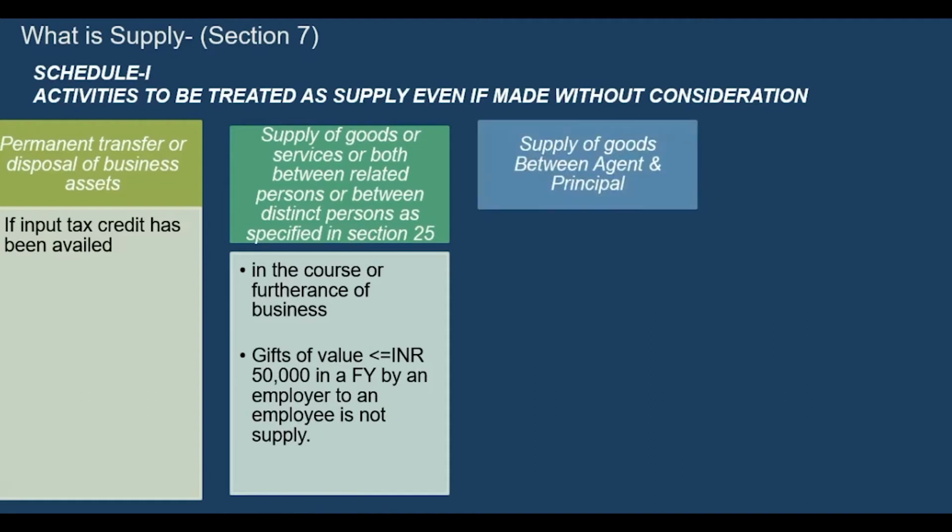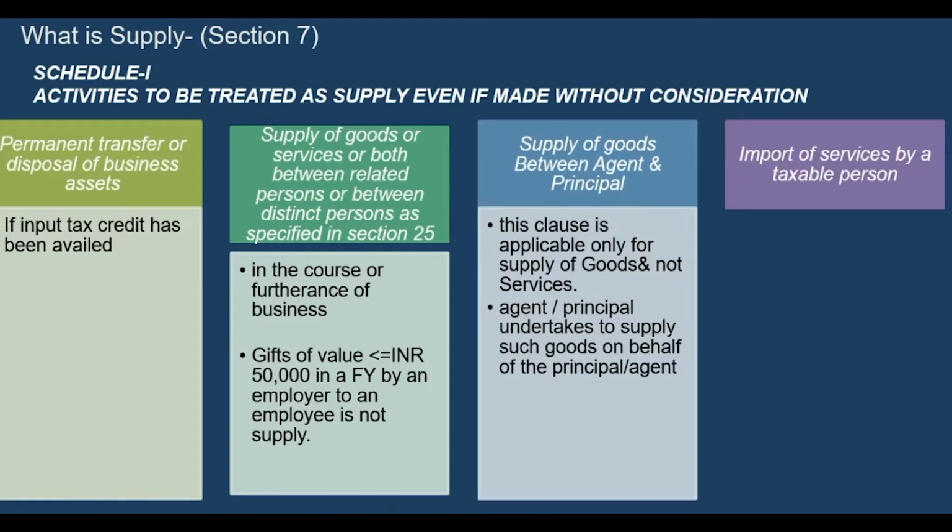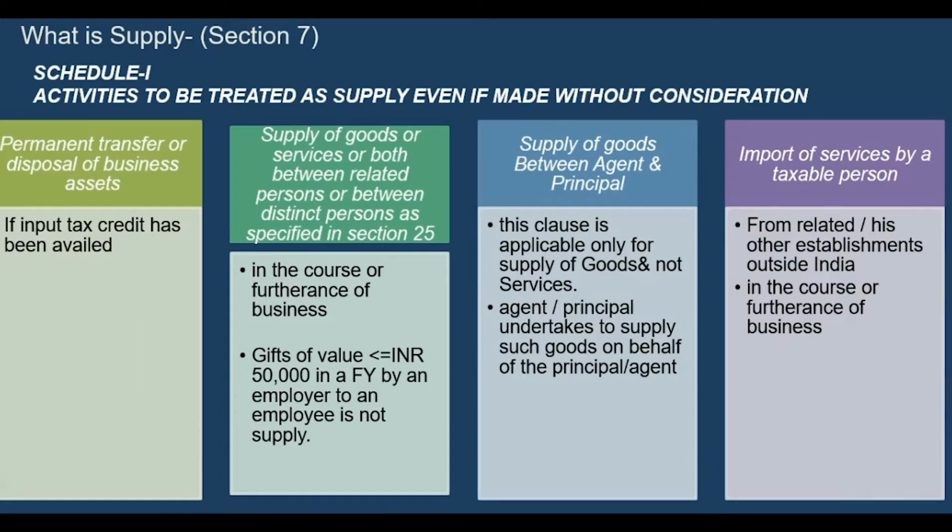Supply of goods between agent and principal. This clause is applicable only for supply of goods and not for services. Agent or principal undertakes to supply such goods on behalf of the corresponding counterpart, that is, agent or principal. Import of services by a taxable person from a related person or his other establishment outside India in the course or furtherance of business. So broadly, we have to discuss these 4 categories of transactions one by one, which if made without consideration will be treated as supply and GST is to be paid on that.